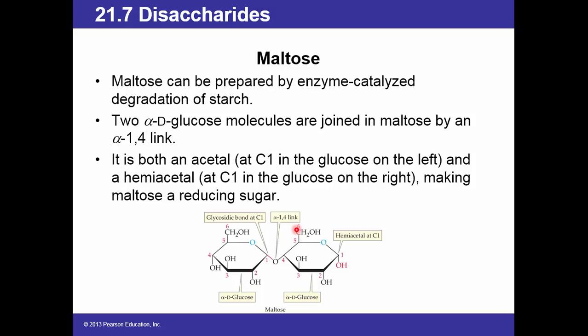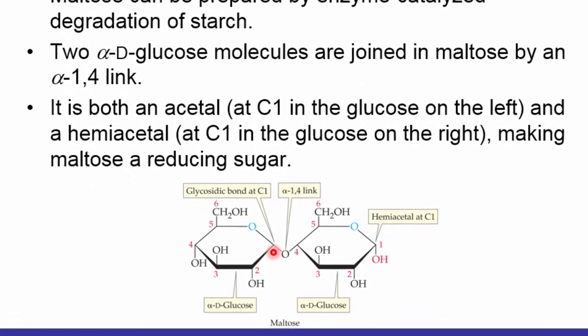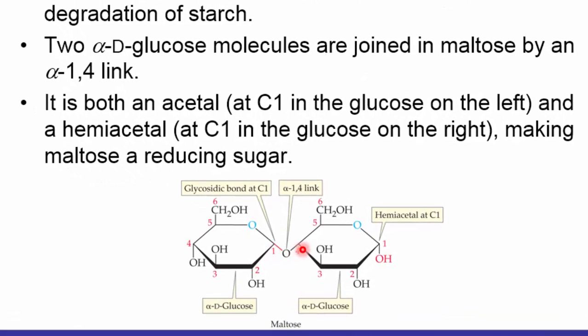Maltose can be prepared by enzyme catalyzed degradation of starch. Two alpha-D glucose molecules are joined in maltose by an alpha 1,4 link. It is both an acetal at carbon 1 in the glucose on the left, and a hemiacetal on carbon 1 in the glucose on the right, making maltose a reducing sugar.